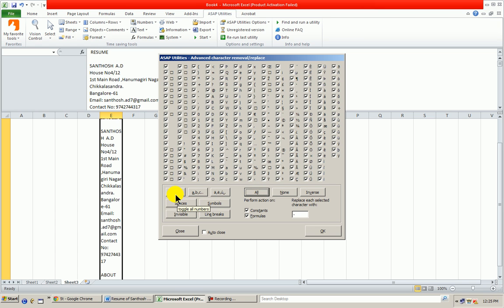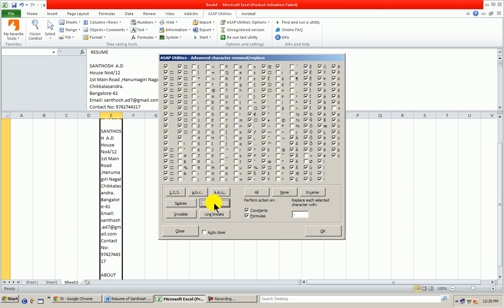Once I say all, then I will just say 1, 2, 3, this one, so that wherever there is 1, 2, 3, it gets removed. First I will say 1, 2, 3. Next I will say ABC. Okay. Then I will say symbols. I will say symbols. Okay. That's all. Then I will say okay.